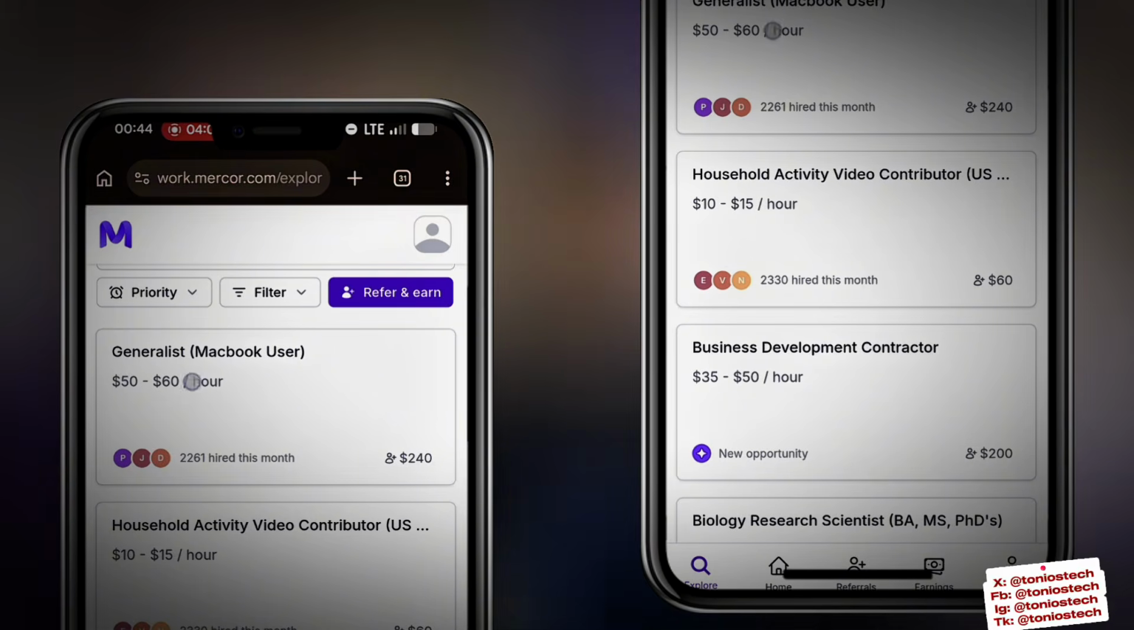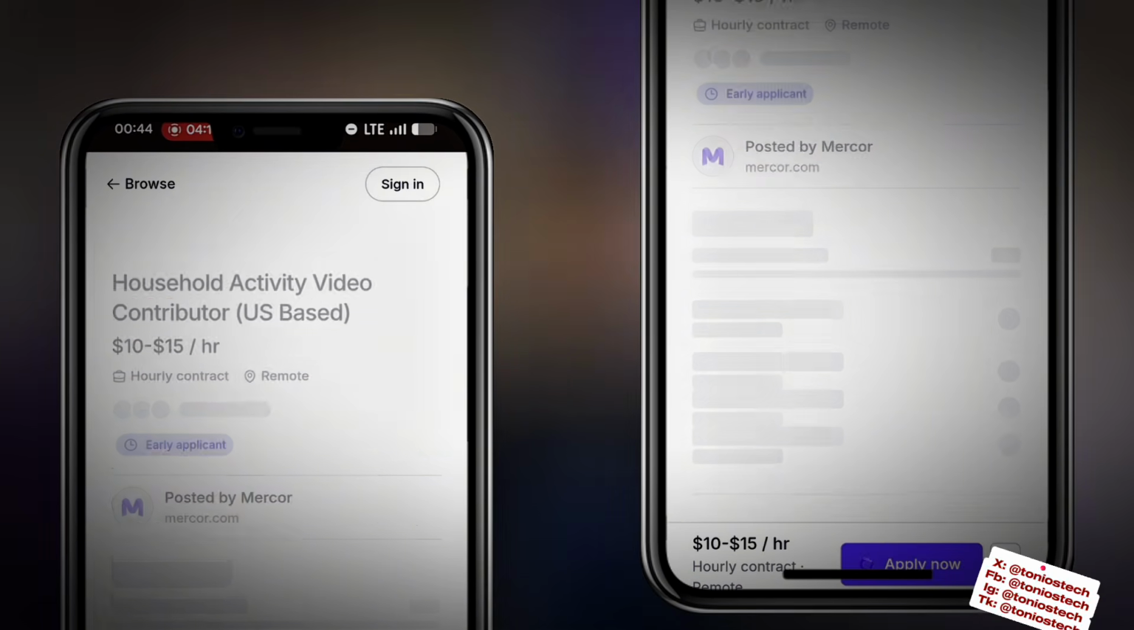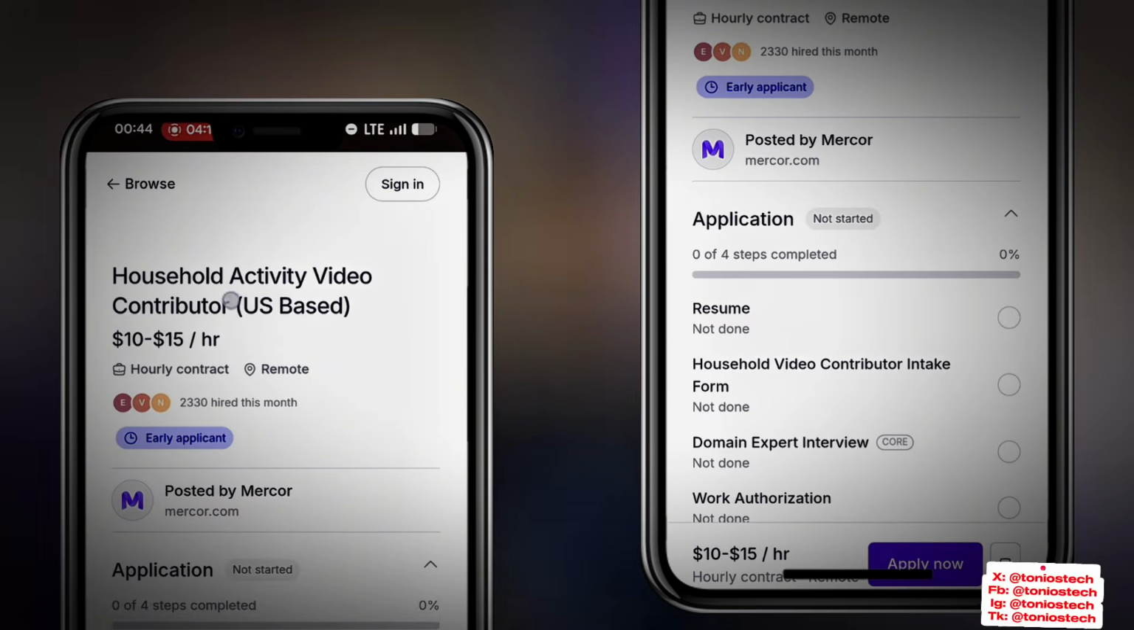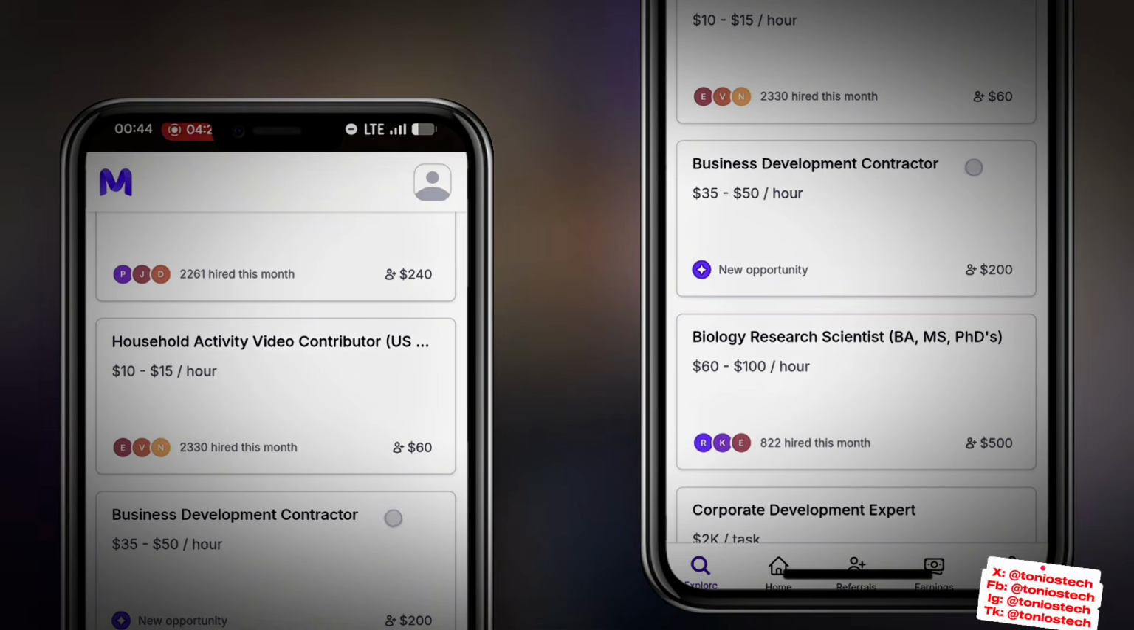Now, yes, this first part here is for MacBook users. If you're a MacBook user, you would be able to participate in this. And I'm sure you already know what generalist is. Now, this is where you get to do household activity. This one here, household activity video contributor, blah, blah, blah. Although this one is specifically for US based. But that does not mean that we're not going to see one that is general for other countries. Let us still keep scrolling up and see.